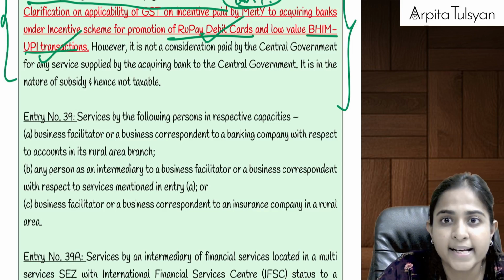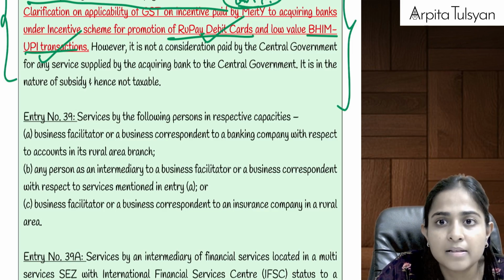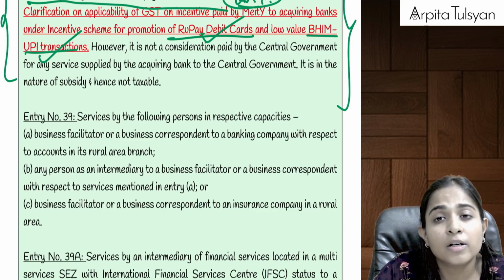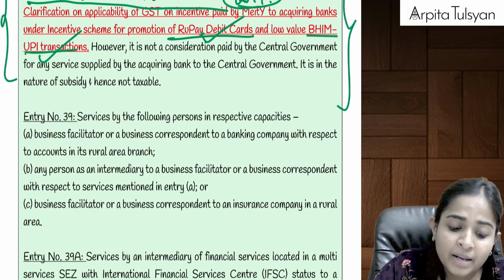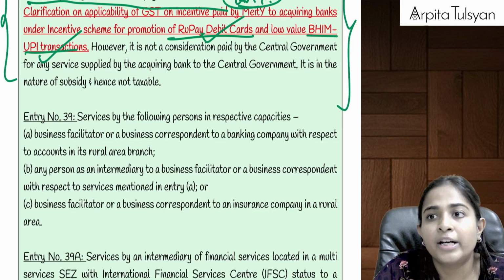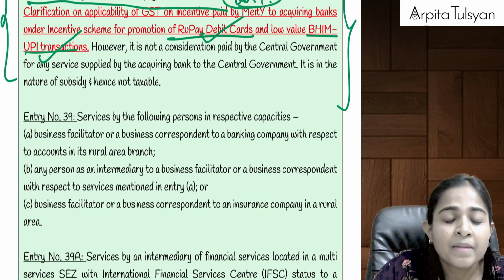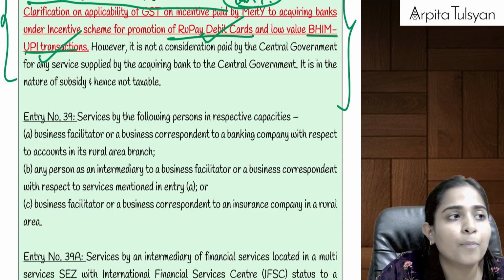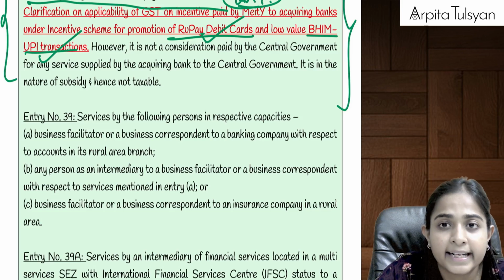Like Razor Pay is there, then Simple Money is there, then CC Avenue, if you have heard. These are your intermediaries. Or Paytm Money, BillDesk, these are also intermediaries. Now they said, sir, how is it possible for us to work if we don't collect any processing charges?